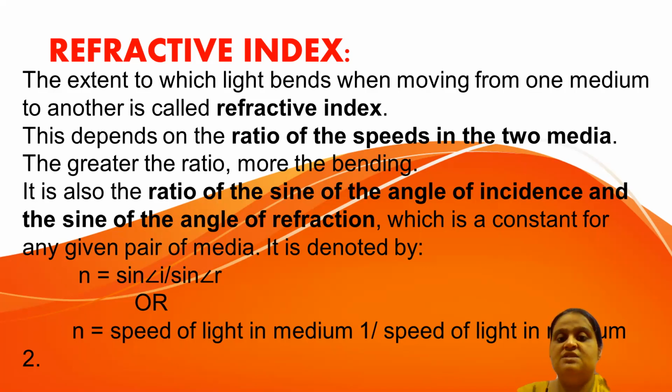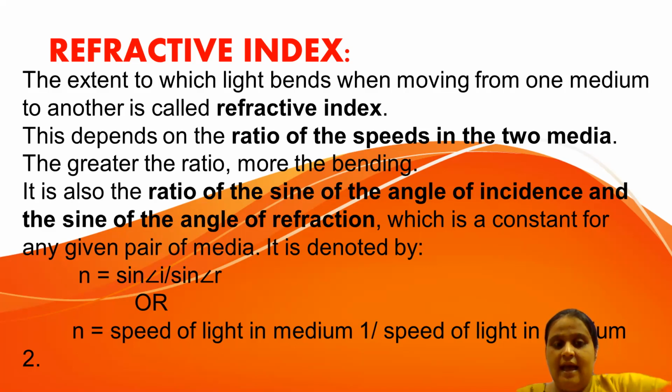So because of the change in speed of light, we can find out the refractive index of one medium with respect to another medium. So now we have got two formulas here. One from Snell's law of refraction, that is sine of angle I upon sine of angle R. And the second is speed of light in medium 1 upon speed of light in medium 2.